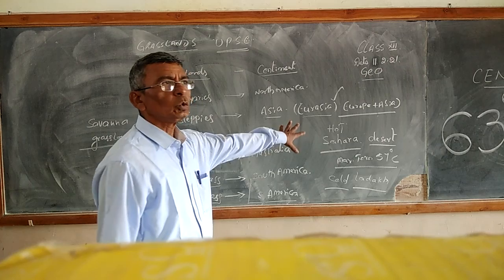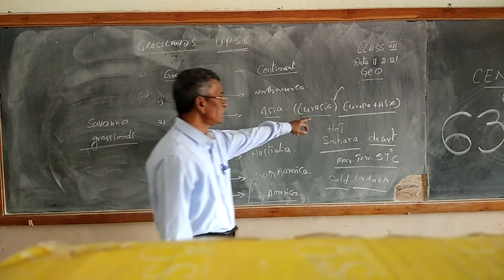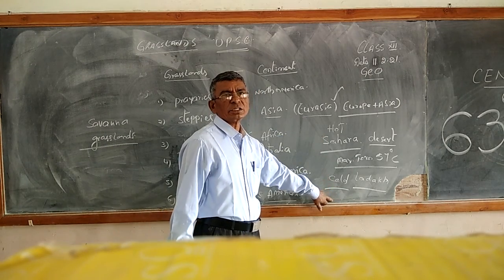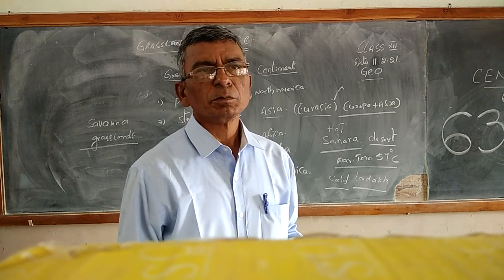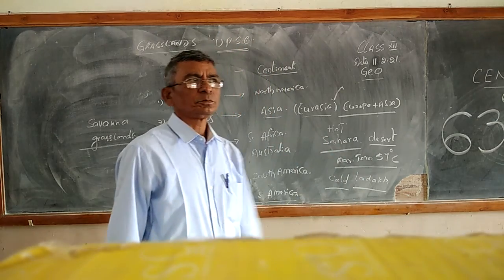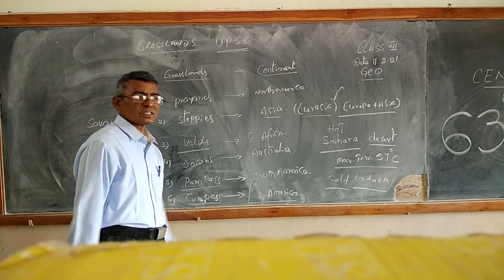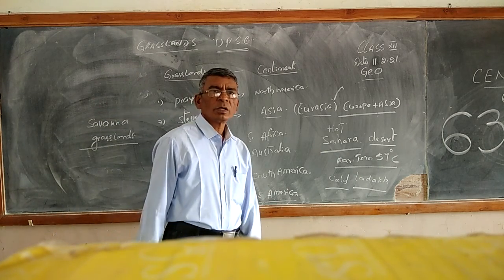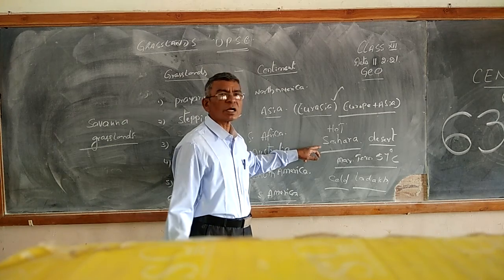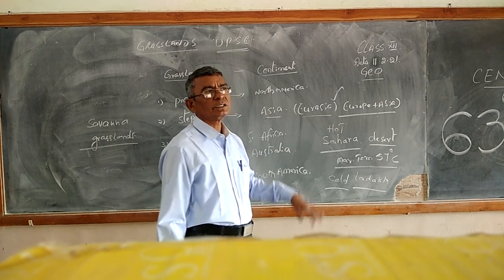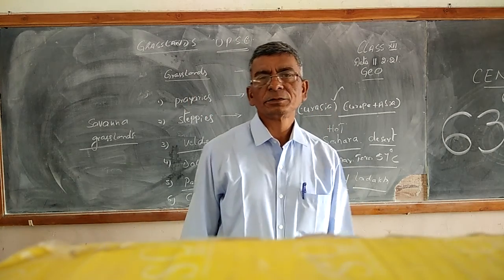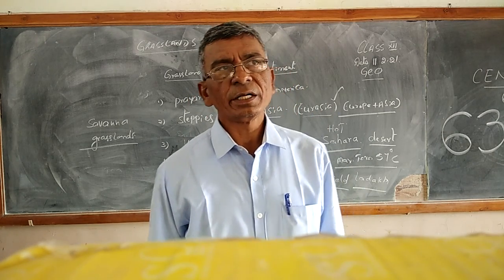So there are two types of deserts: hot desert and cold desert. Now let us see some of the important deserts. One is the Sahara Desert, located in the African continent.